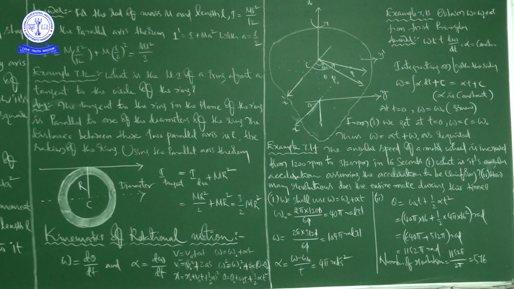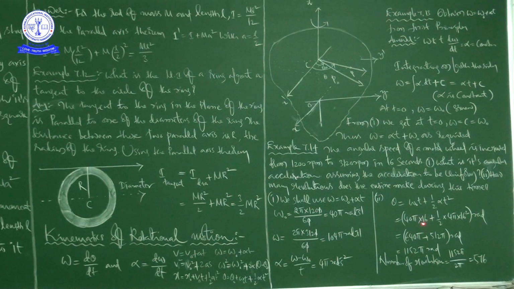Next, see here, second one. How many revolutions does the engine make during this time? Okay, so see here, this is the formula we have to use, generally the second equation of rotational motion. So theta is equal to omega naught t plus half alpha t square. Omega naught we already know, 40 pi into t is 16, plus 1 by 2 into 4 pi into 16 square, and do this mathematical calculation.